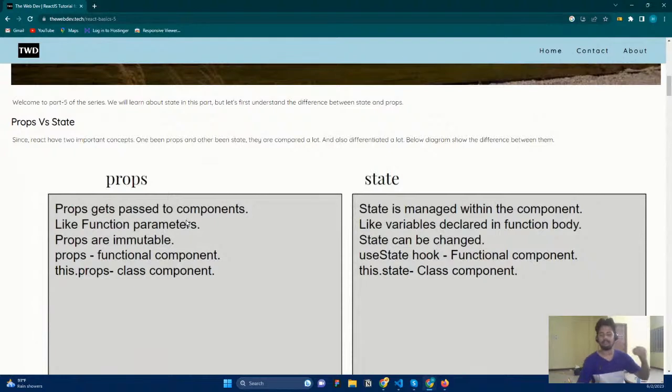It will get the value from outside and pass the value to inside, right? So props is basically like that. We will just get the value and pass it from one component to another component to another component. Like that, we are able to pass it here.